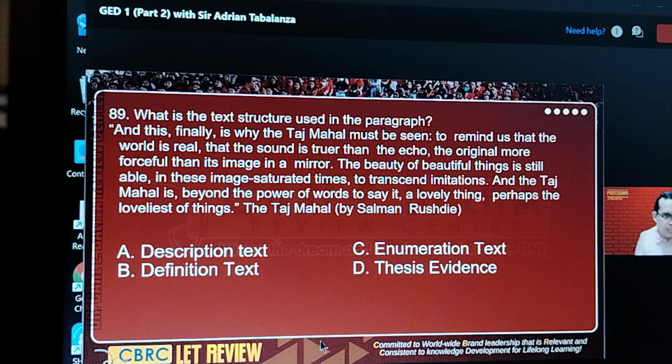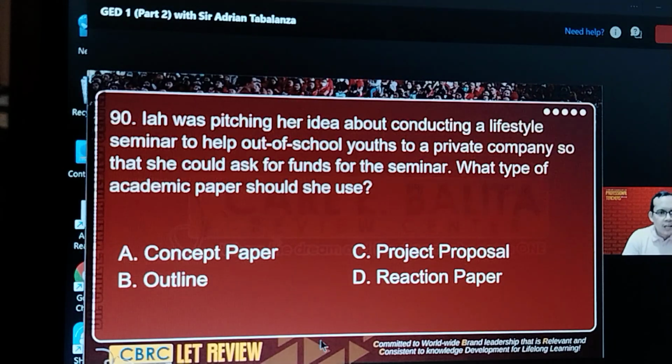89, it's fairly long, but what's happening here is that Taj Mahal is being described. So what type of text is this? This is a description text. It uses a lot of descriptive language, language that appeals to different senses. Next, we have keyword seminar, and then you have asking for funds. So what type of paper is this if you're asking for funds? It is a project proposal.